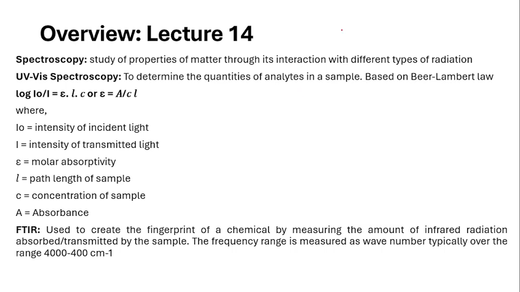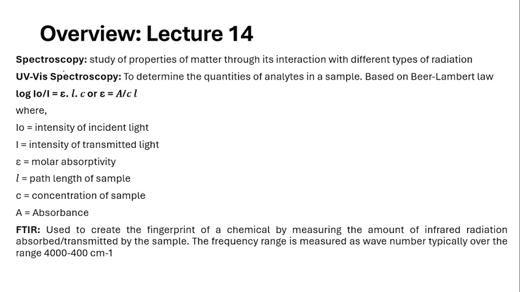Now coming to lecture 14, what is spectroscopy? Spectroscopy is the study of properties of matter through its interaction with different types of radiation. Here the major type of radiation is the electromagnetic radiation. In the case of UV visible spectroscopy, only in the visible and UV region we are going to analyze the components.